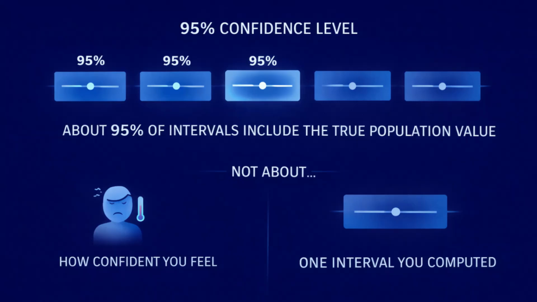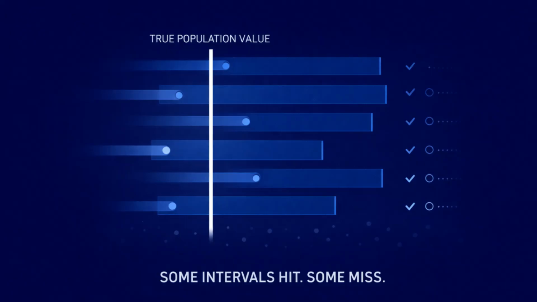This point is very important, so we are going to say it again in a different way. The confidence level does not describe how confident you personally feel. It does not describe the chance that the value is inside the one interval you computed. The population value does not move, and it is not random. What changes is the sample. Different samples produce different intervals. Some intervals capture the true value, and some do not. The confidence level tells us how often the method succeeds over the long run.